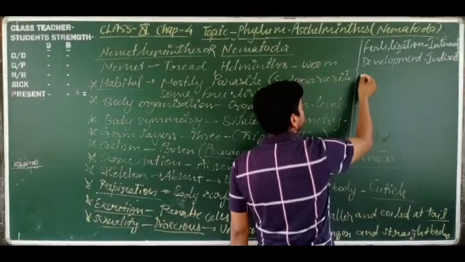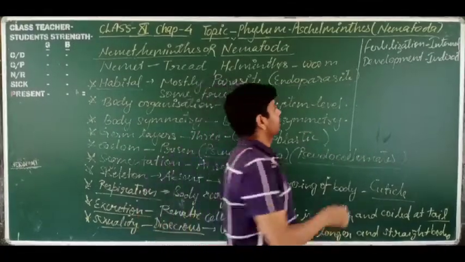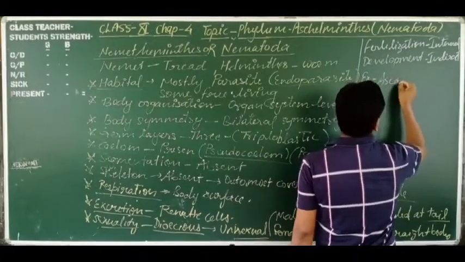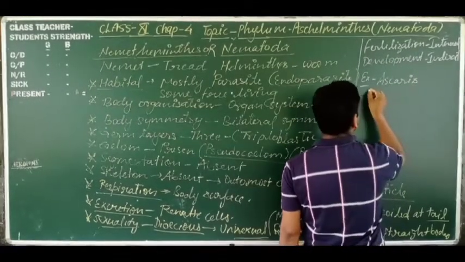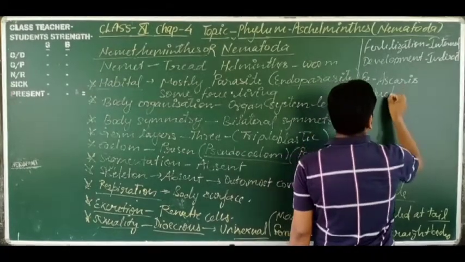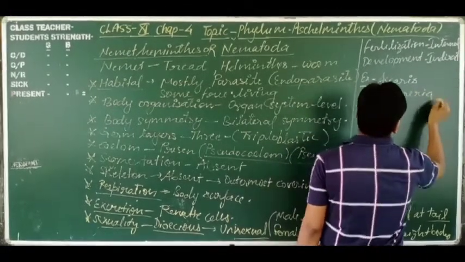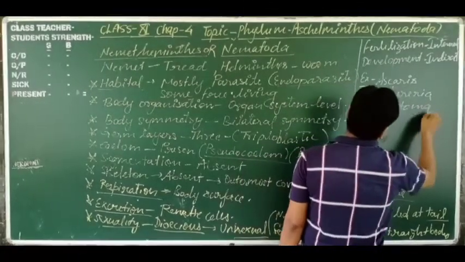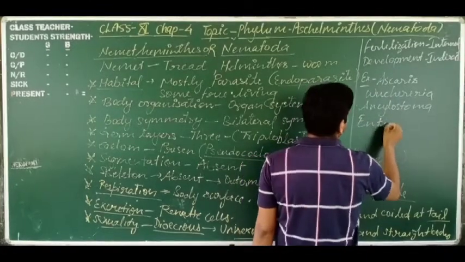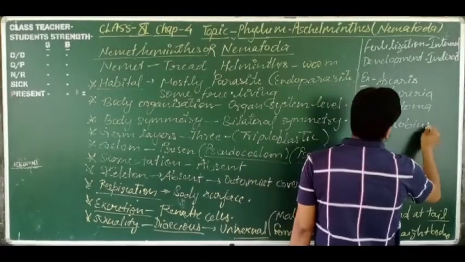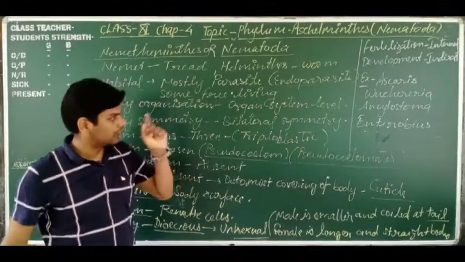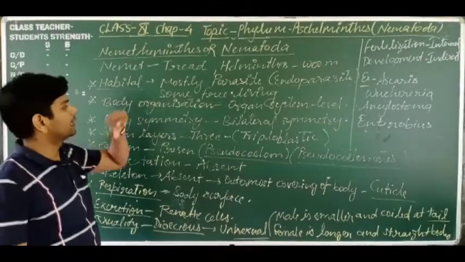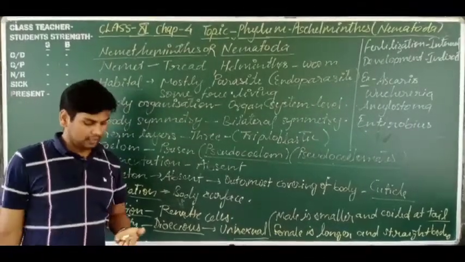So indirect development is found. What are the examples? Ascaris, Wuchereria, Ancylostoma, and Enterobius. So these are the examples of this phylum. This is all about Aschelminthes that we have discussed. If any confusion, you can contact me. Thank you for watching this video.